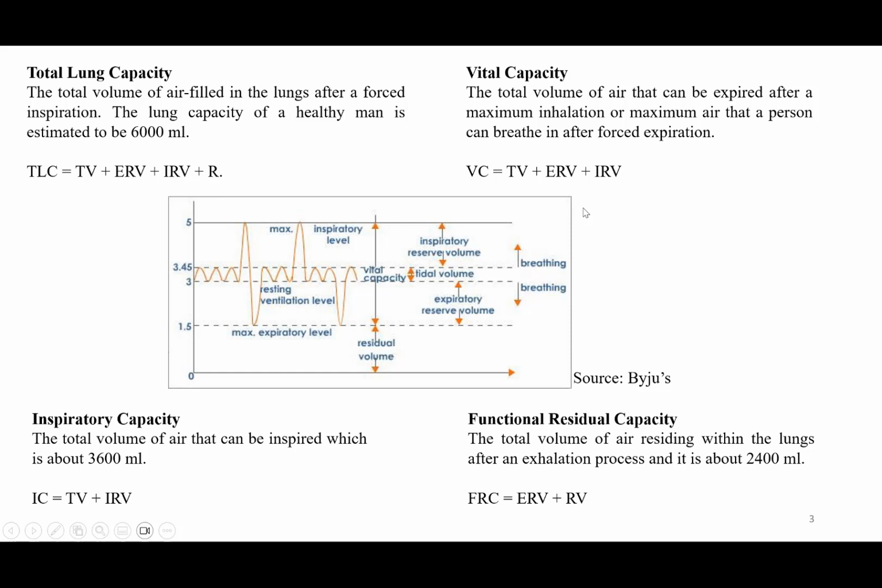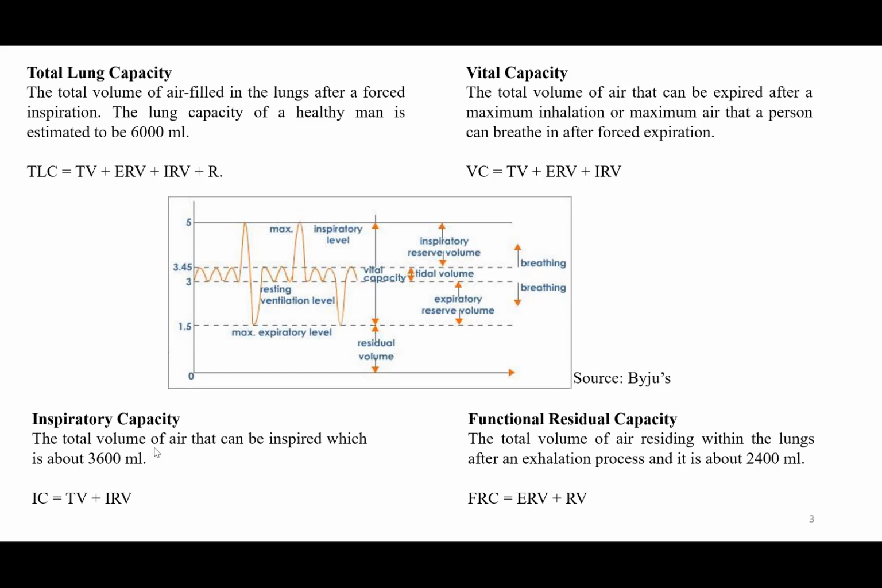Next, vital capacity. It is the total amount or volume of air that can be expired after a maximum inhalation, or the maximum air that a person can breathe in after forced expiration. So vital capacity is actually determined by tidal volume and the 2 respiratory volumes, so expiratory reserve volume and the inspiratory reserve volume. The next is inspiratory capacity, which is the total volume that can be inspired, which amounts to